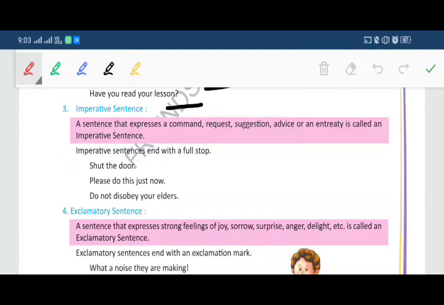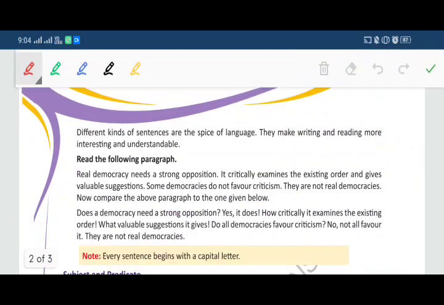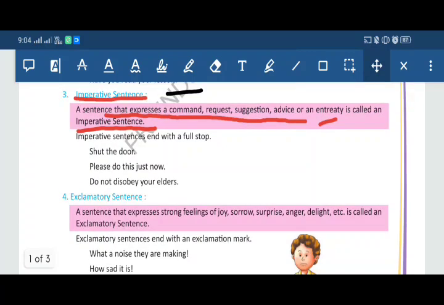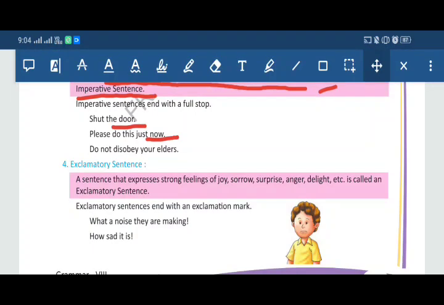Now, third kind is imperative sentence. So, here is the definition of imperative sentence. A sentence that expresses a command, request, suggestion, advice or an entreaty is called an imperative sentence. Entreaty means humble request. Imperative sentence ends with a full stop. For example, shut the door. So here is the command in this sentence. Second, please do this just now. Here is the request.